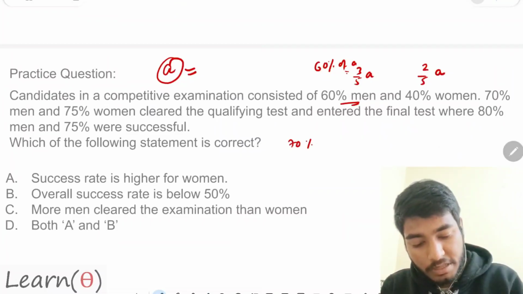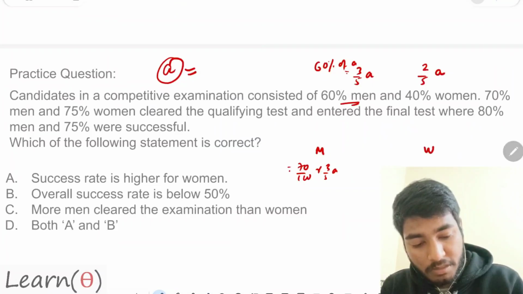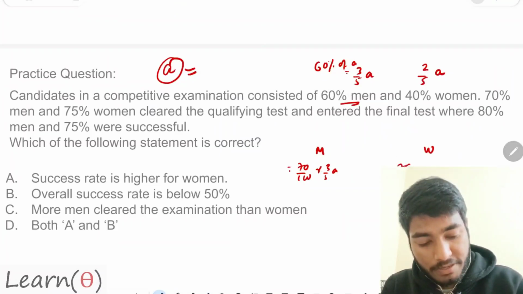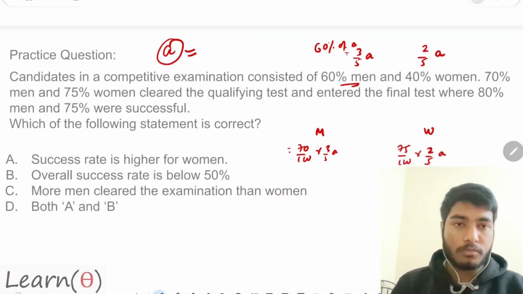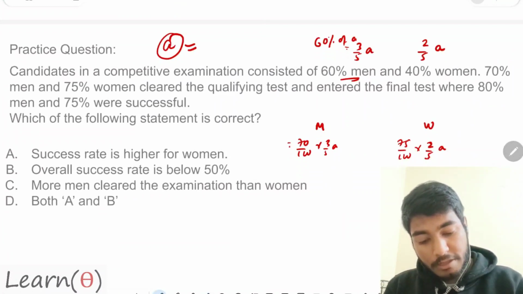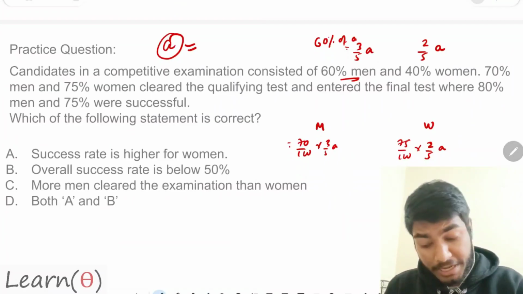So 70% of 3 by 5 A, that is 70 by 100 into 3 by 5 A. They have qualified, men. And about women, 75% women have cleared. So 75 by 100 into 2 by 5 A. Sounds good?